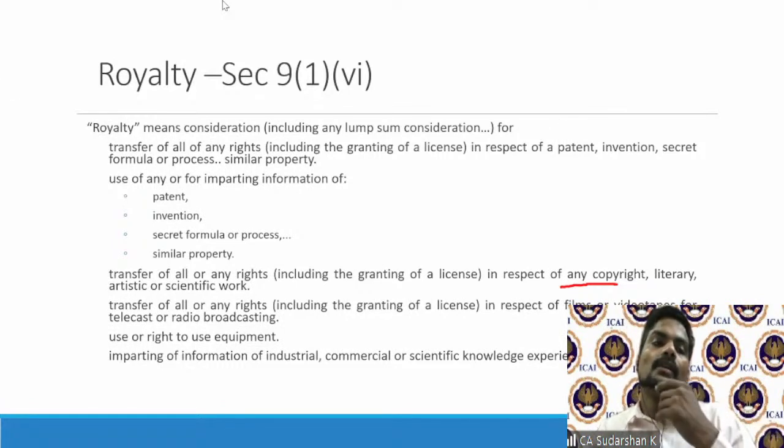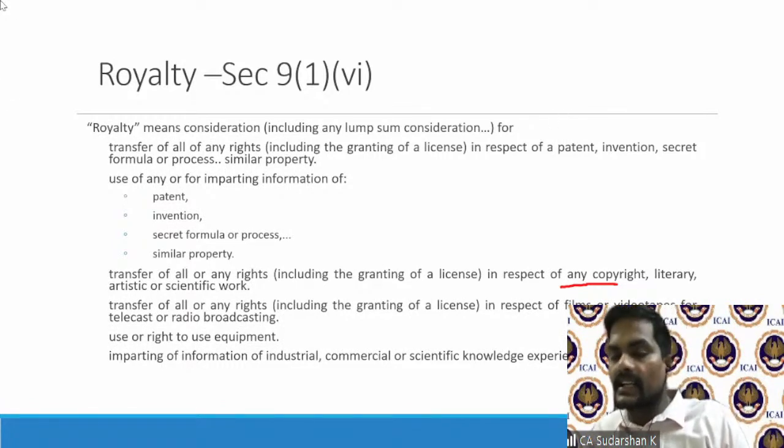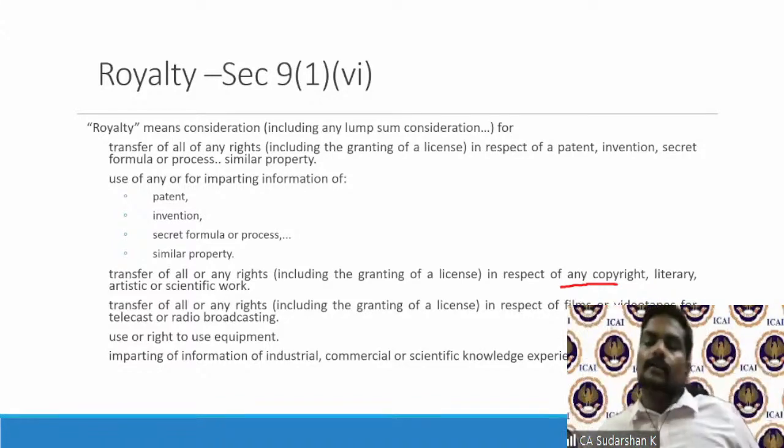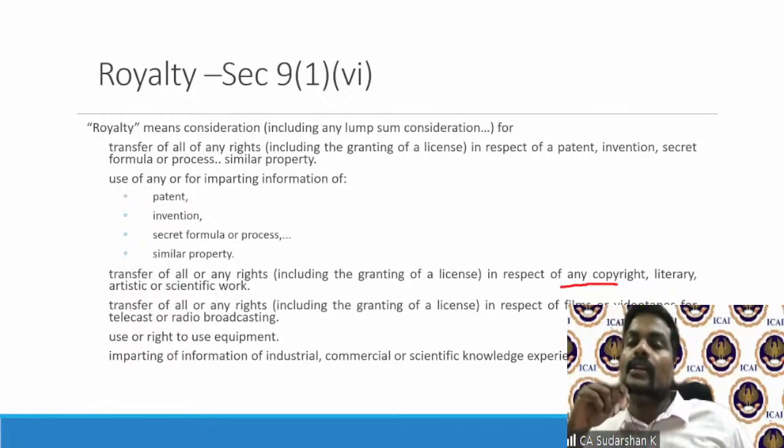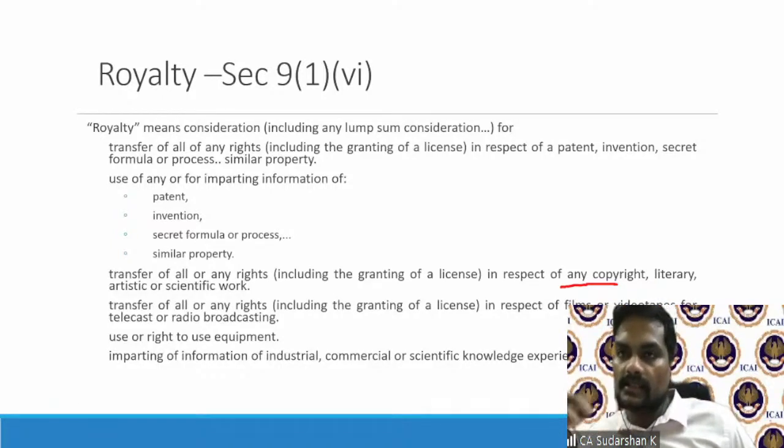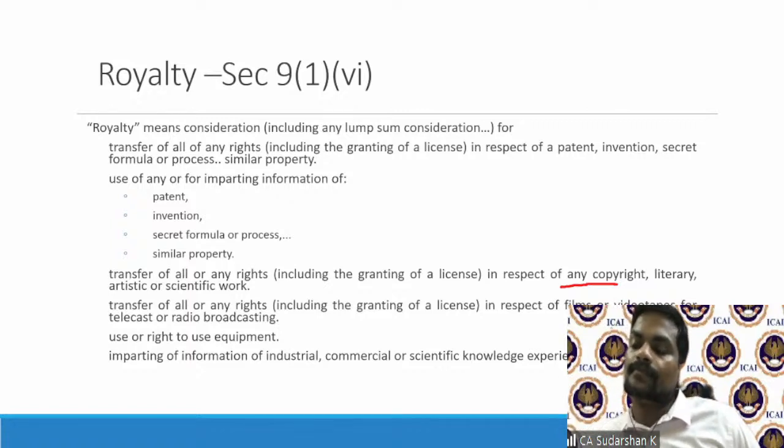So courts have held that, recently, last year, the Supreme Court, in a very landmark judgment, has held that the treaty does not have such a wide definition. Therefore, the treaty definition will prevail, because under the Income Tax Act, Section 90, which we will discuss more in the next couple of classes when I do double tax relief, gives a benefit that an income tax payer can choose the Act or the treaty, whichever is beneficial to him.